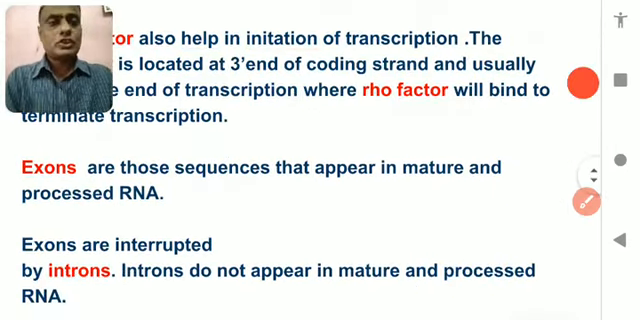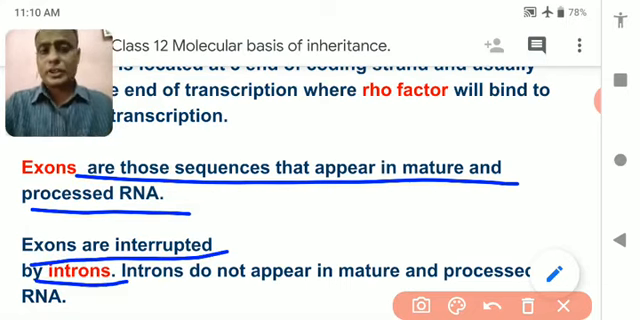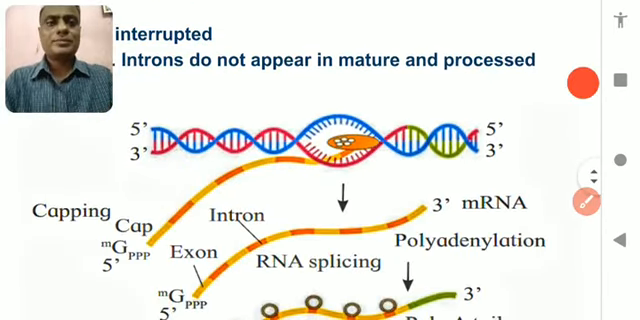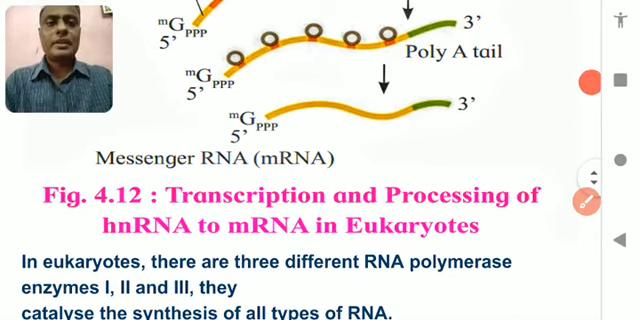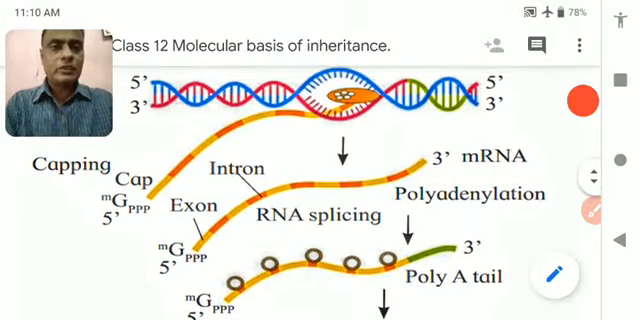See, exons are those sequences that appear in mature processed RNA. Exons are interrupted by introns, and introns do not appear in mature processed RNA. So what would happen? In eukaryotes, there are three kinds of RNA polymerase. Now let's see.